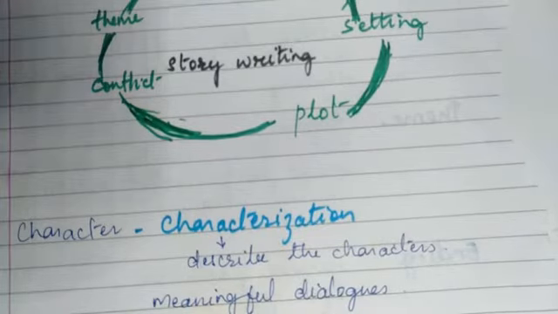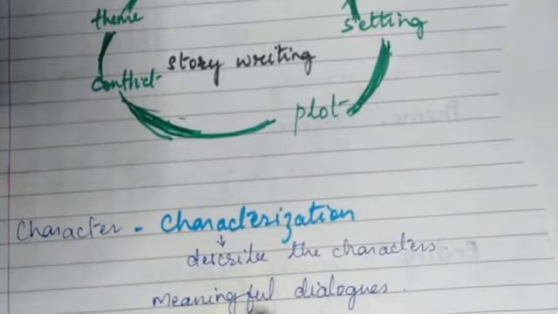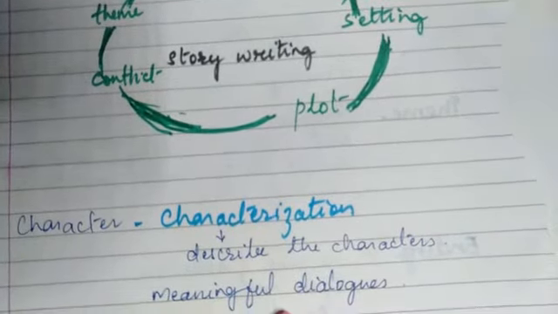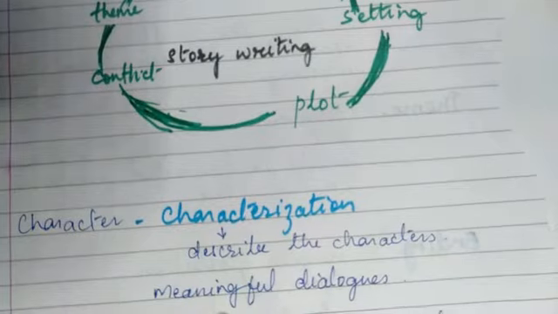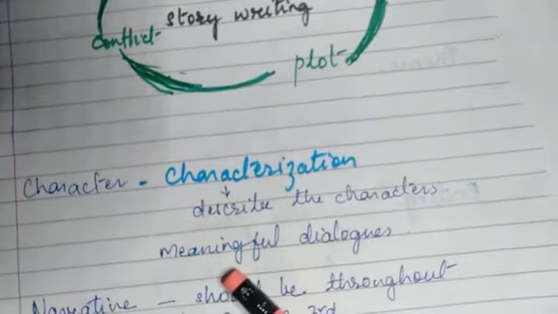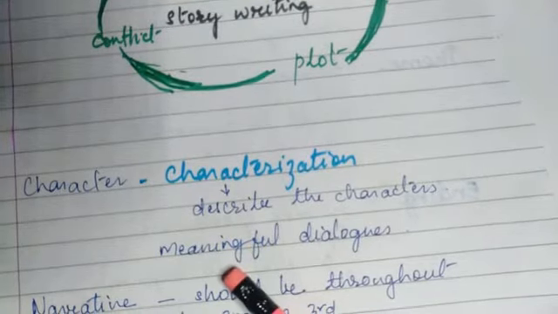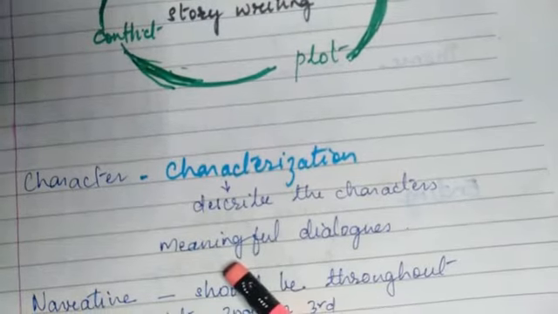That is, giving a very interesting description of the character. And we need to give meaningful dialogues to the characters, that is, they need to be conversing with each other, so the dialogues have to be meaningful. Then if the story is a narrative, or if we are having a narrative in between the dialogues, we have to keep in mind that the narration should be throughout. You cannot just begin the narrative and leave it at that point itself. It should be throughout the story.